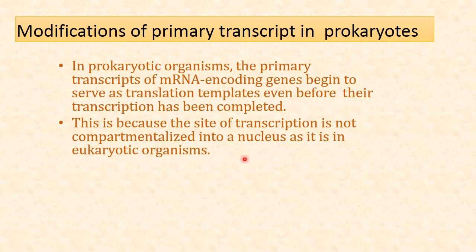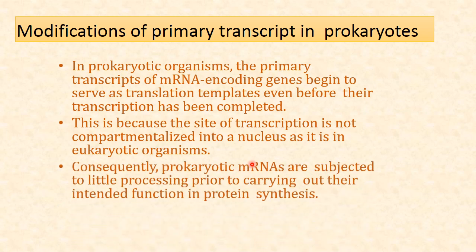But in eukaryotes we have a separate nucleus where the messenger RNA is synthesized, but the protein is synthesized in the cytosol. So all the RNAs are transferred to the cytosol. In prokaryote there is no such mechanism, as there is no separate nucleus present.